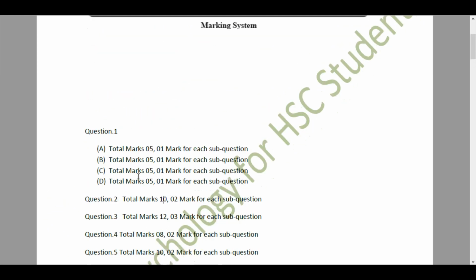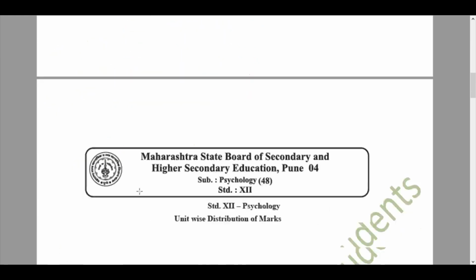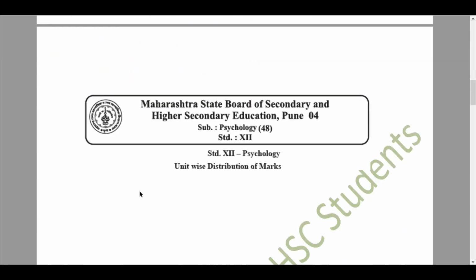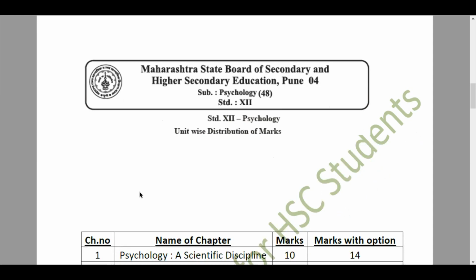Then we have question number 6, where we'll have 2 sub questions for 5 marks each. And then we'll have a final question, question number 7, for a total of 10 marks without any sub question. The whole question will be for 10 marks. So this was our marking system, and then we move forward to our unit wise distribution of marks.